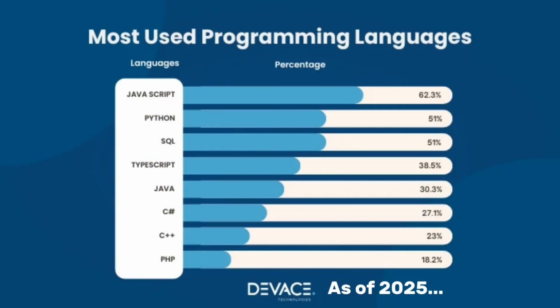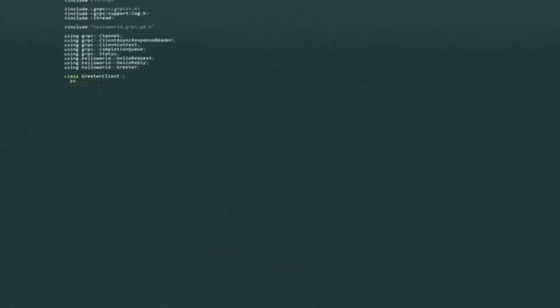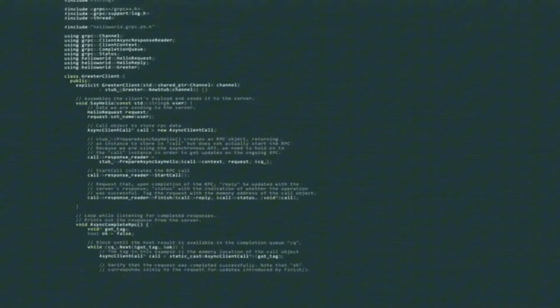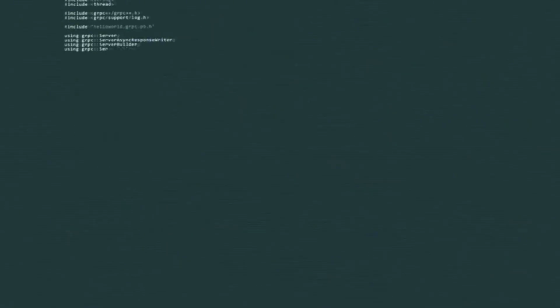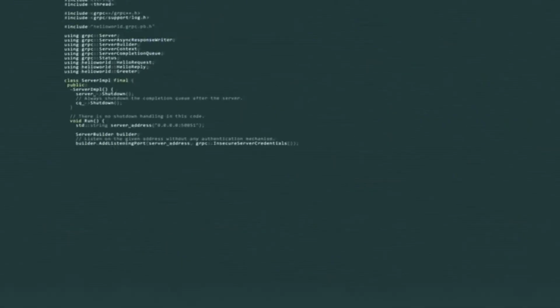Java is one of the most popular programming languages in the world. And it's powerful because of one magical idea. Write once, run anywhere. That means a program written in Java can run on different devices, computers, phones, or even smart appliances, without being rewritten.